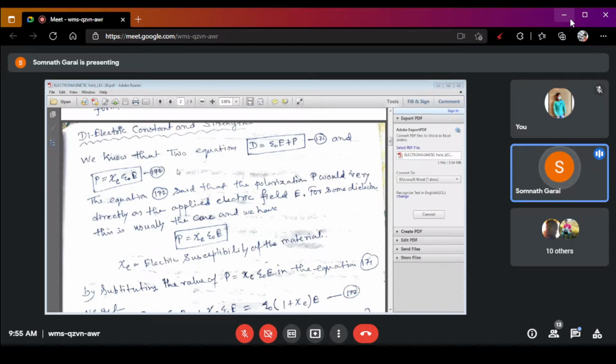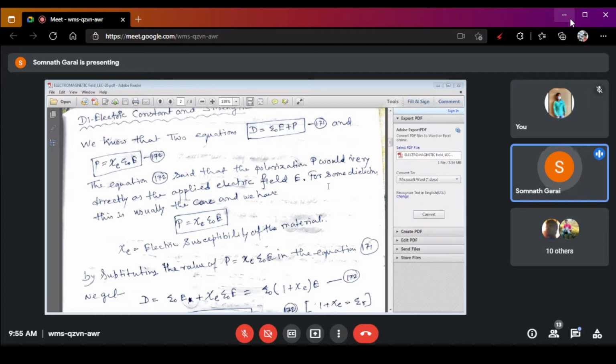That's why P is proportional to E, right? That's why this equation number 172 says that the polarization P will vary directly as the applied field, right?